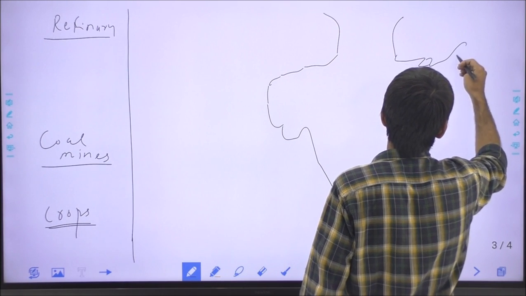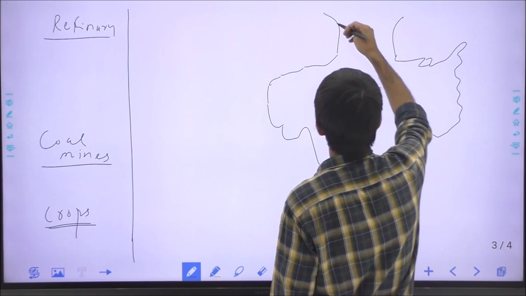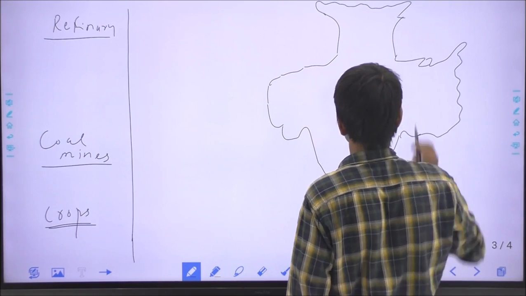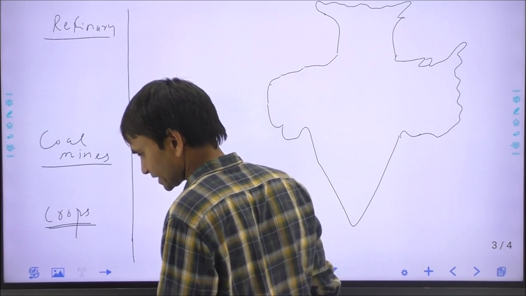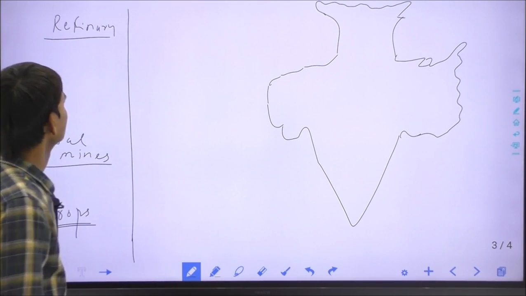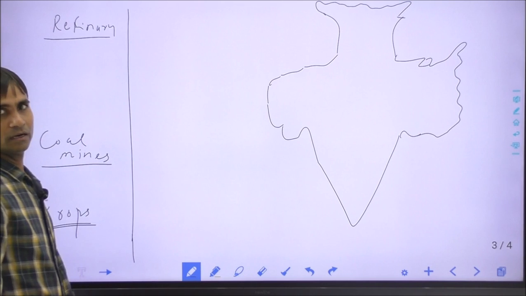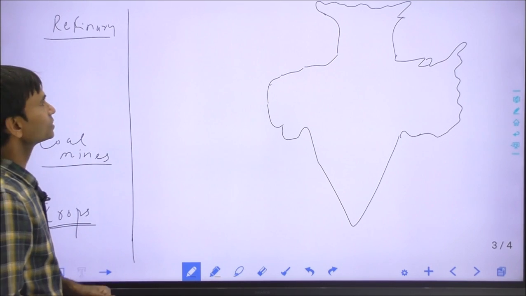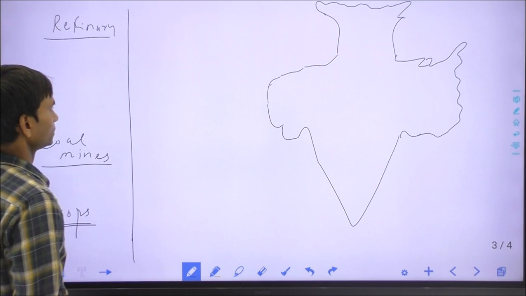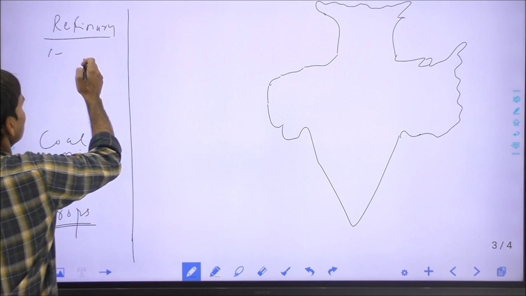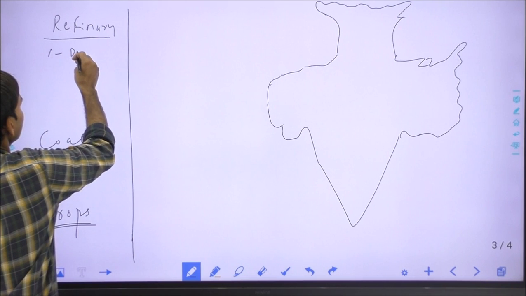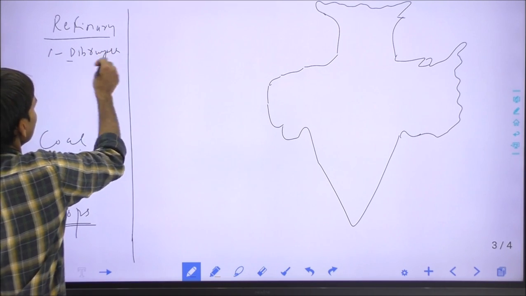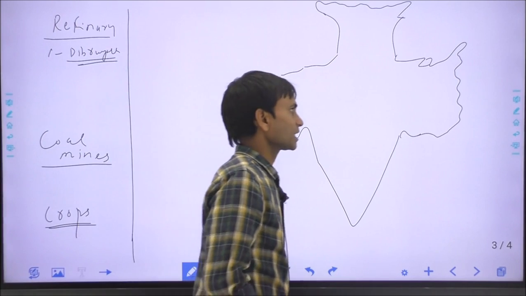India is not too rich in hydrocarbons, but India has efficiency in refining the crude oil or the hydrocarbons, and it has a specialty throughout the world. So India has so many refineries in the public sector, private sector and the joint sector. India's first refinery was Dibrugarh. Dibrugarh was India's first refinery, now in Assam.